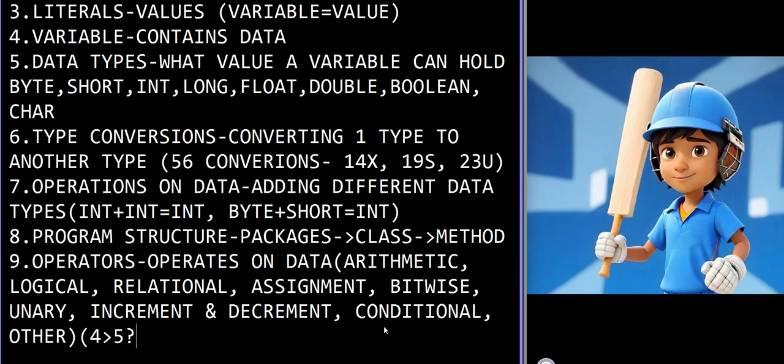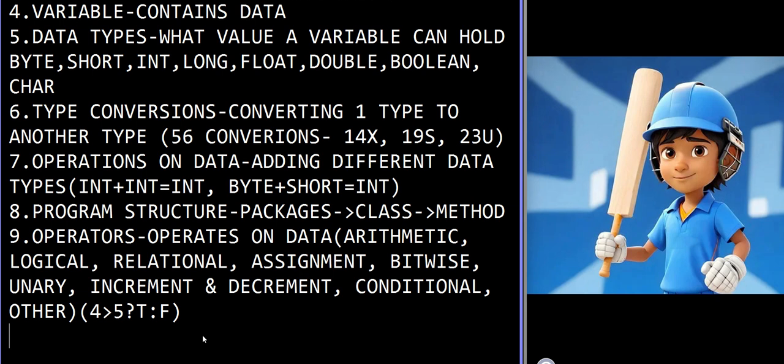After the question mark we write the true statement, that means if it is true it will execute, and after the colon we write the false statement. Take an example like this: 4 is greater than 5. It is absolutely false, so the true statement won't execute, the false statement will be executed. So this is about operators.